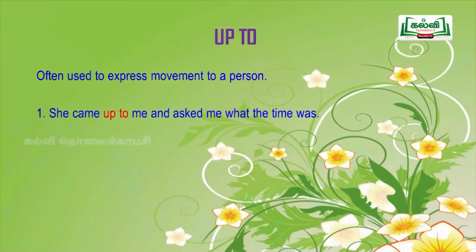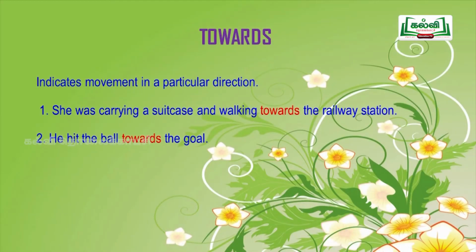Next, up to. It is often used to express movement to a person. For example, she came up to me and asked me what the time was. Next preposition is towards. It indicates movement in a particular direction. Examples, she was carrying a suitcase and walking towards the railway station. He hit the ball towards the goal.